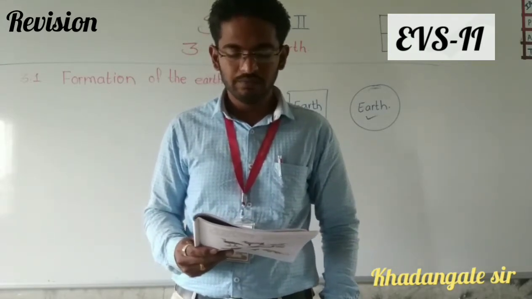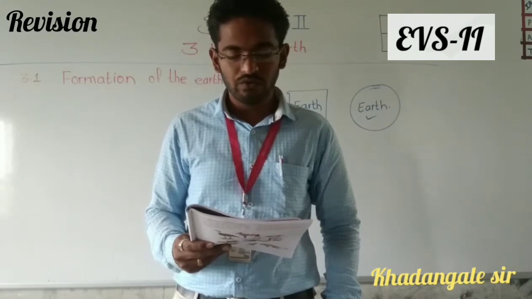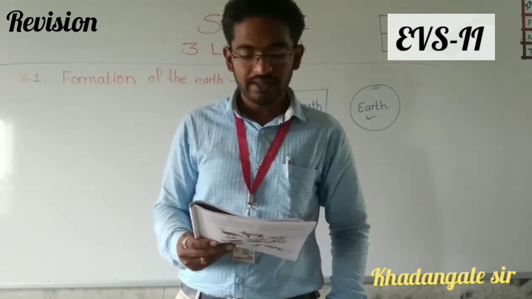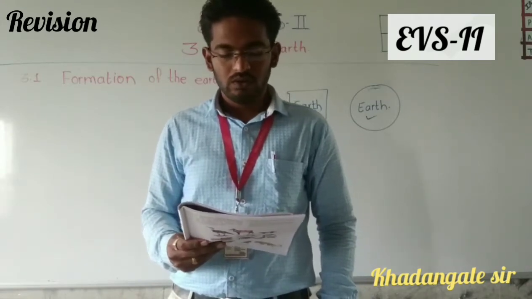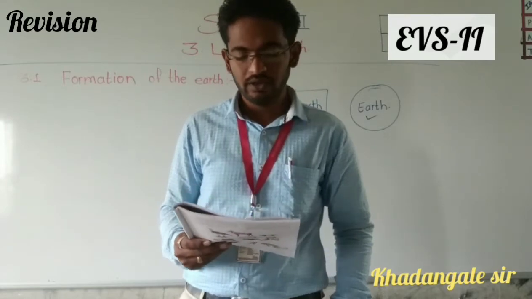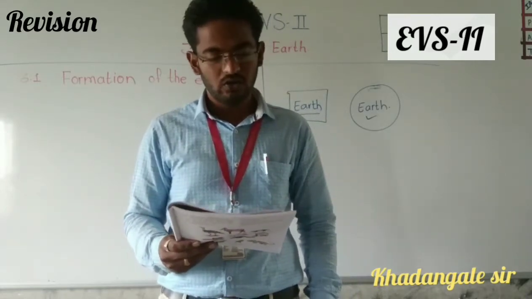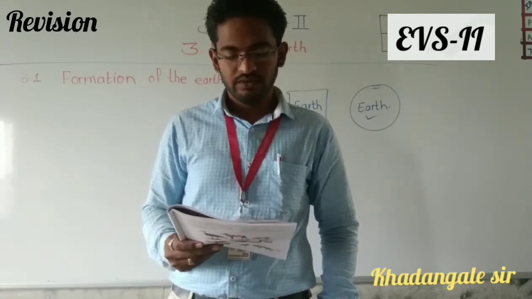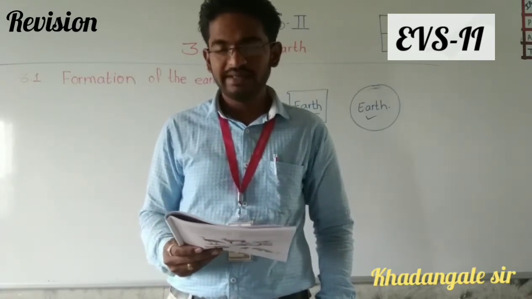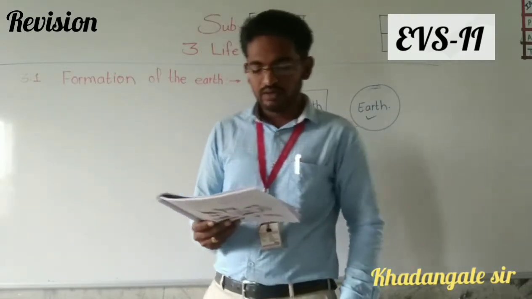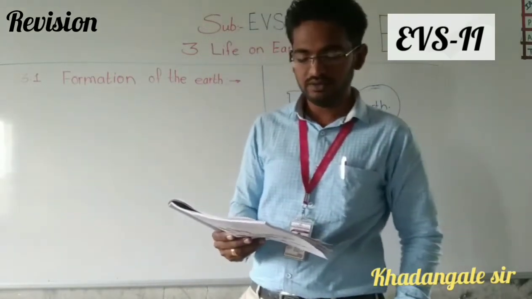For example, how did the Earth on which we live come to be? When did that happen? Was it always the way we see it today, or has it undergone changes? If it has changed, what exactly are those changes? Then below, one paragraph is given.